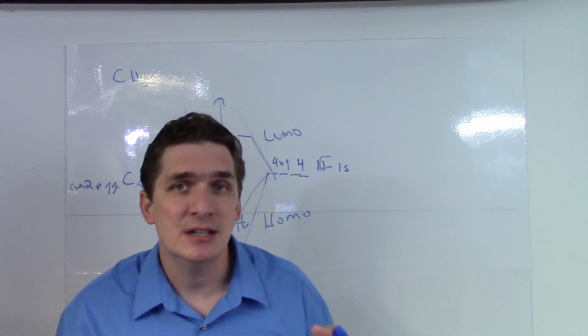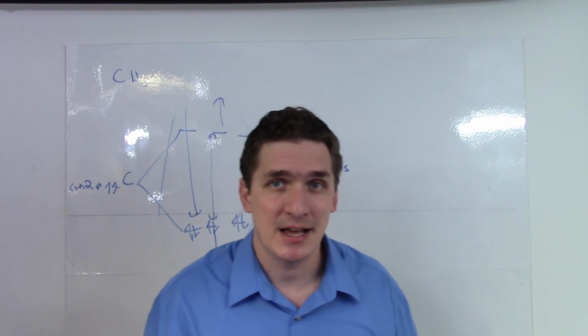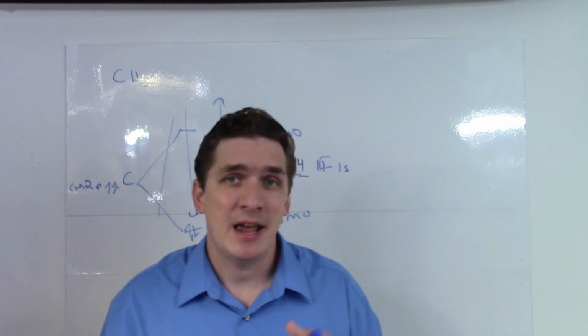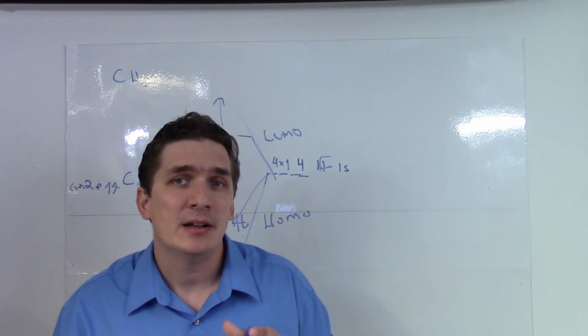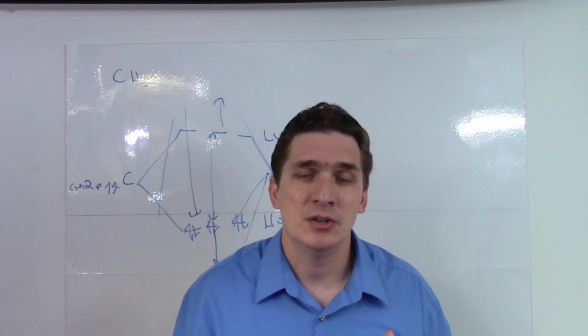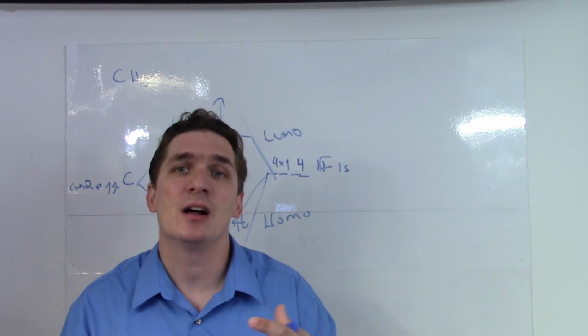So let's start talking in the next video about a simple azo dye, this dibenzene azide, and talk about how adding electron withdrawing and donating groups are really going to begin to affect the color of this molecule.